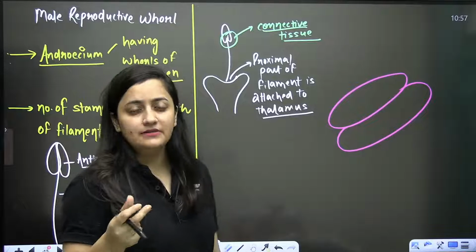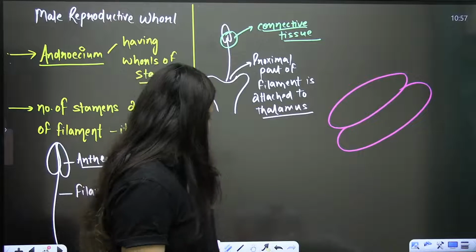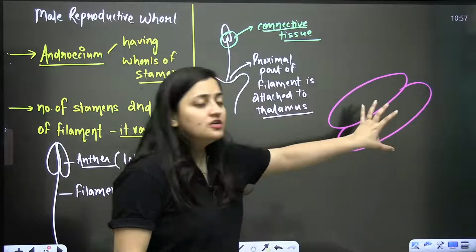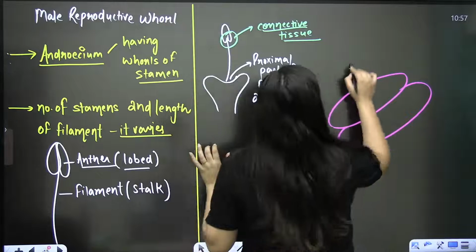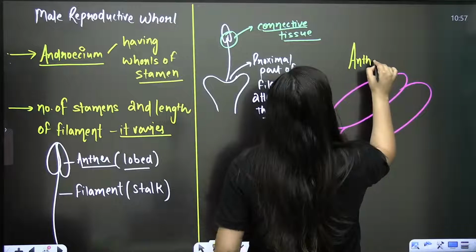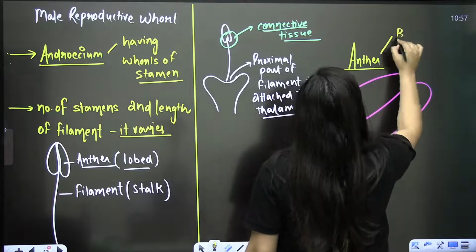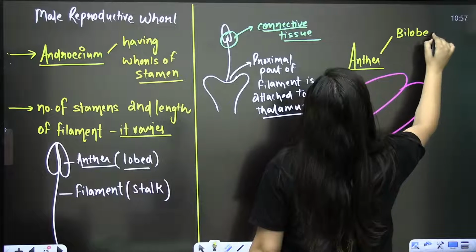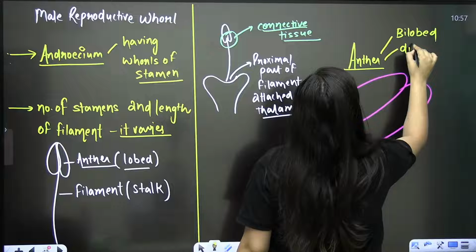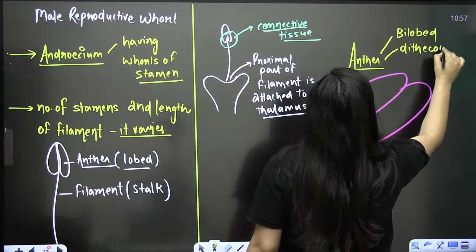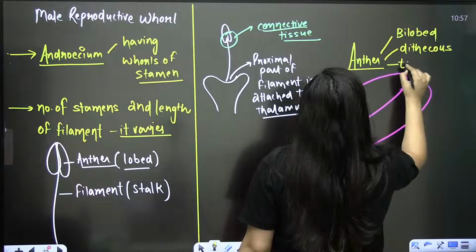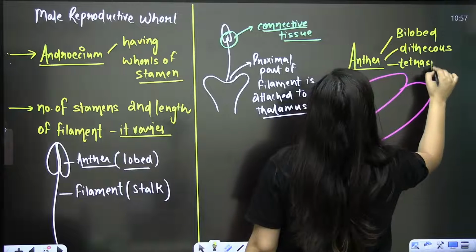that is a typical angiosperm that is considered to study all these things. So when you talk about this anther, what is it? It's bilobed. It's dithecous. It's tetrasporangiate.